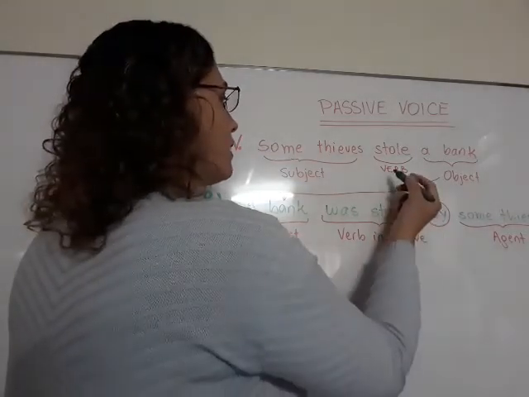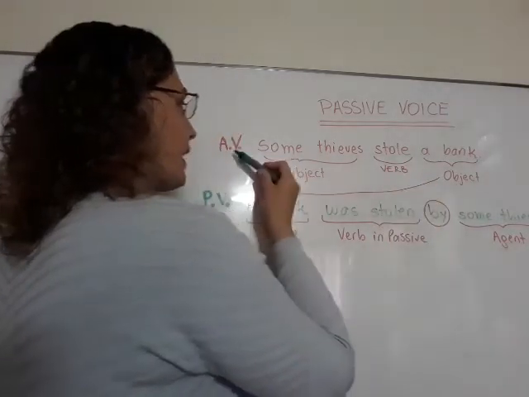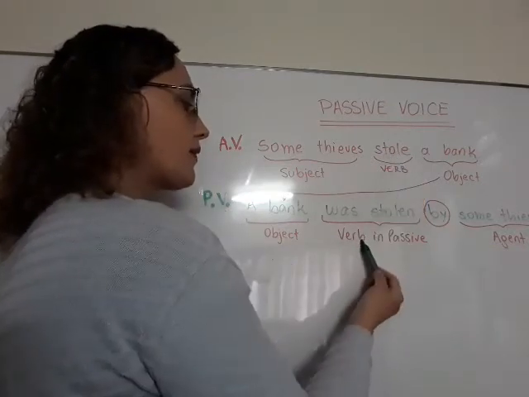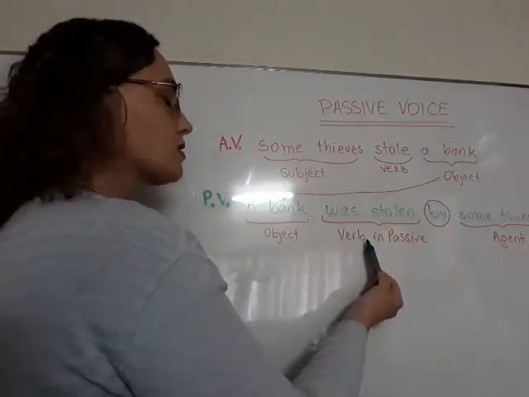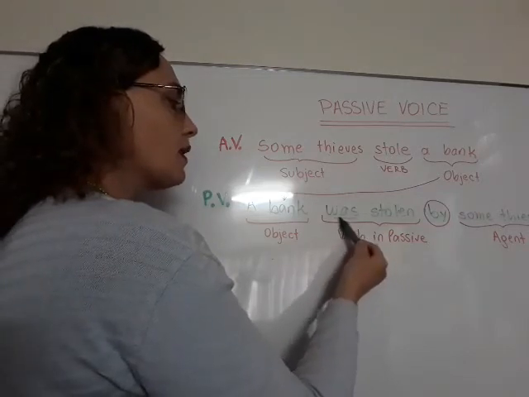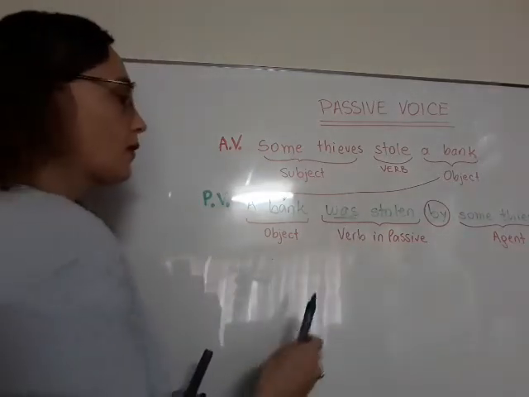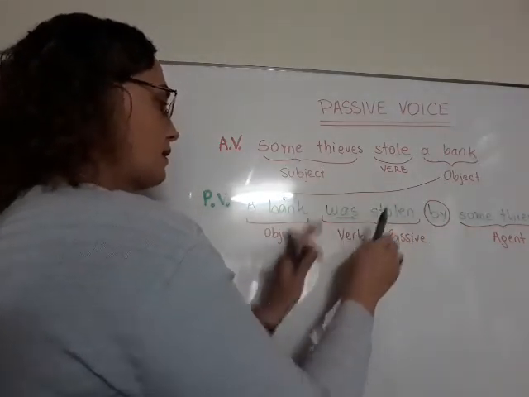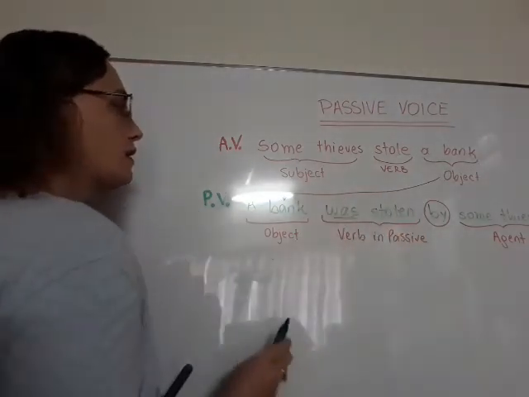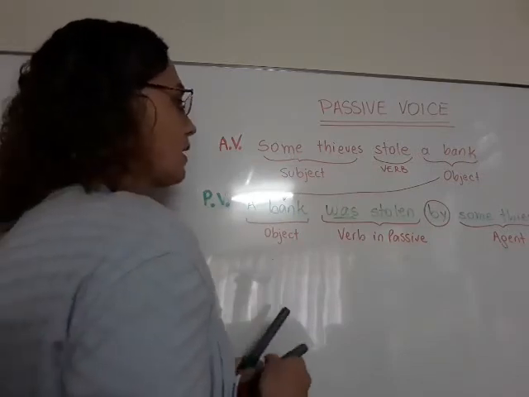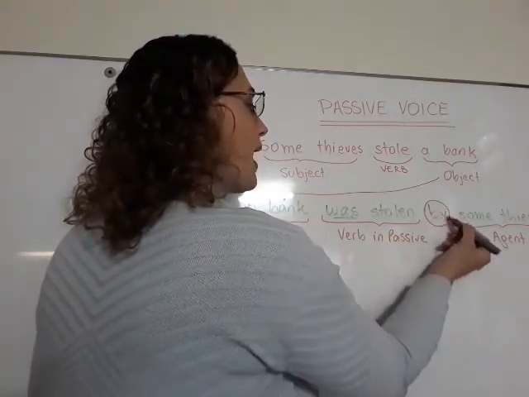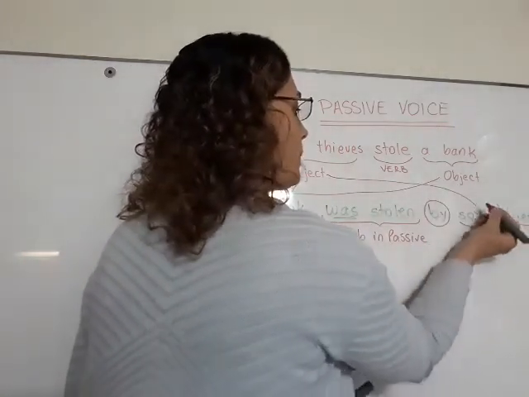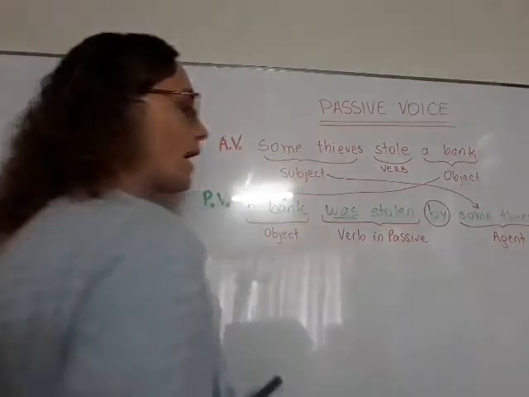Because the verb in the active voice is in the past simple, the verb in the passive voice has to be in past simple too. Now we are going to see how we form the verb in passive, okay? But wait just a minute for that. And finally, we always use by before the person or the people who did the action.